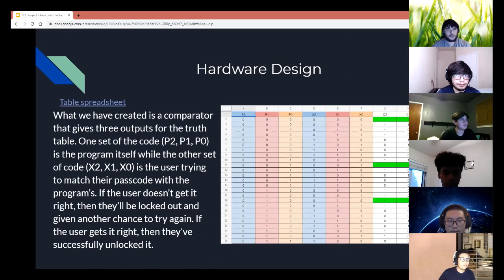Right. So for the hardware design, what we have created is a comparator that gives 3 outputs for the truth table. One set of the code, P2, P1, P0, is the program itself, while the other set of code, X2, X1, X0, is the user trying to match their passcode with the program's. If the user doesn't get it right, then they'll be locked out and given another chance to try again. If the user gets it right, then they've successfully unlocked it.